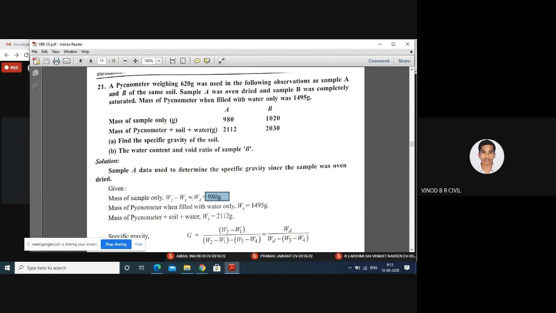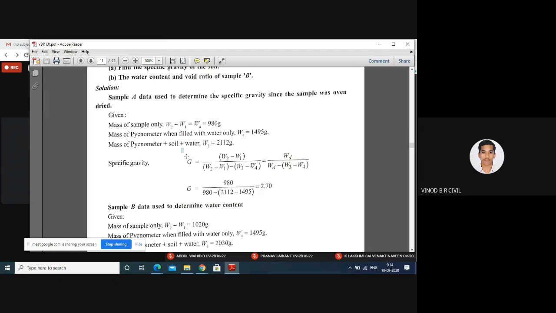Mass of sample includes W2 minus W1, that is, weight of pycnometer plus soil minus weight of pycnometer. And the mass of pycnometer when filled with water, W4, is 1495, given in the problem. And the mass of pycnometer plus soil plus water, W3, is 2112, given in the problem.